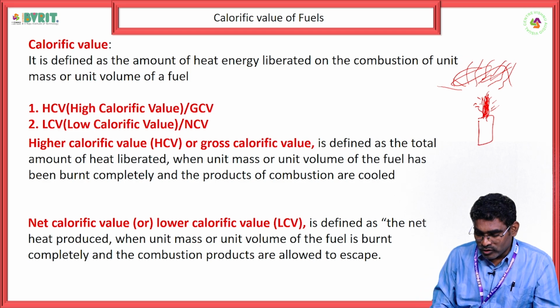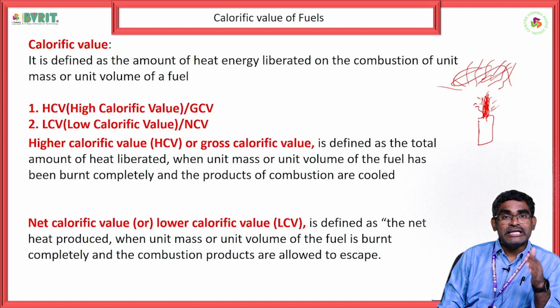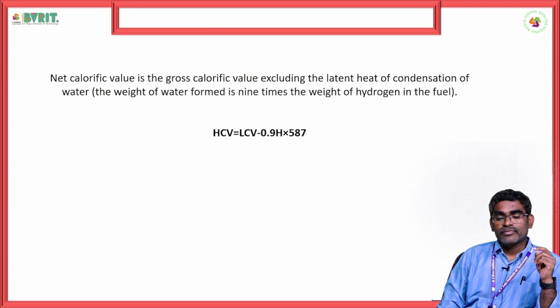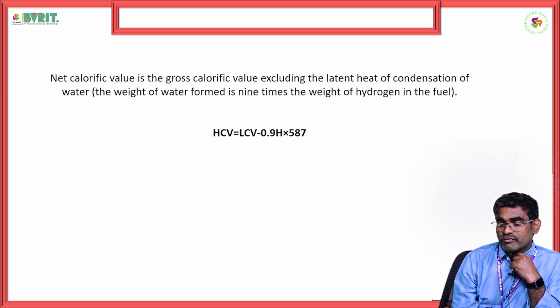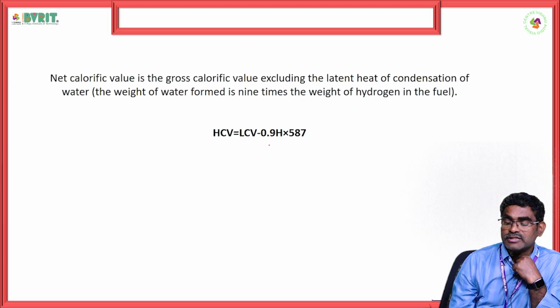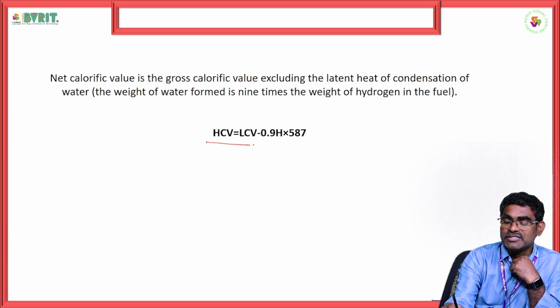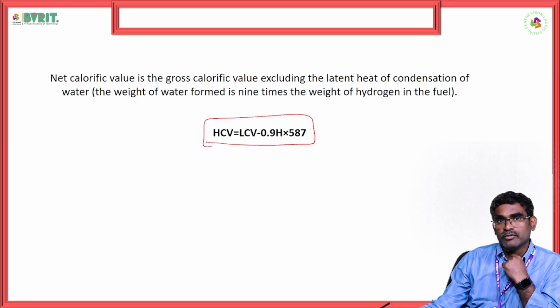And next, we can also represent this in a mathematical equation. So here high calorific value is equal to low calorific value minus 0.09 H into 587. This is the interrelationship between high calorific value and low calorific value.